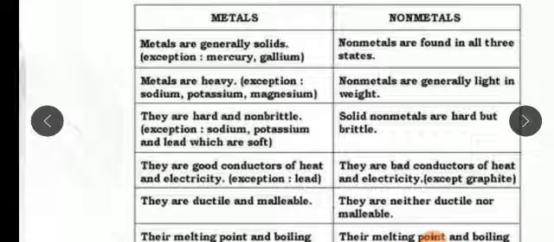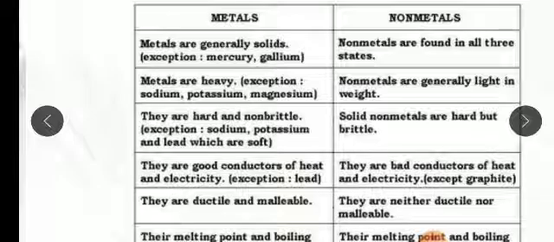Solid non-metals are hard but brittle. Brittle means they can break down. Metals are good conductors of heat and electricity, which can easily pass from one end to the other, except lead. Lead we use in pencils also.